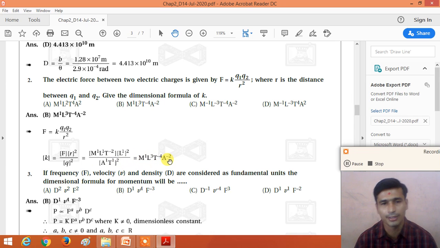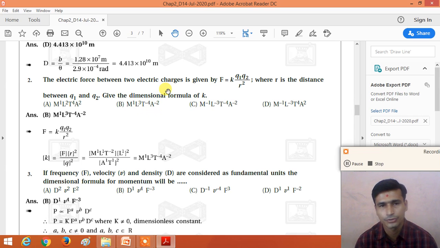So the dimensional formula of K is M1 L3 T minus 4 A minus 2. So the correct answer is B, M1 L3 T minus 4 A minus 2, right?